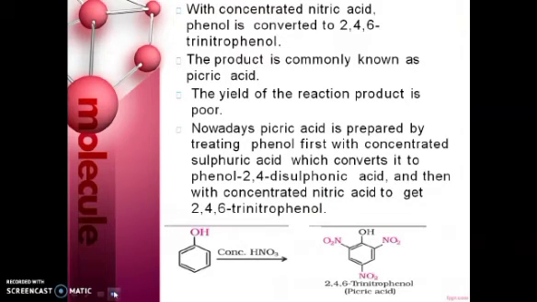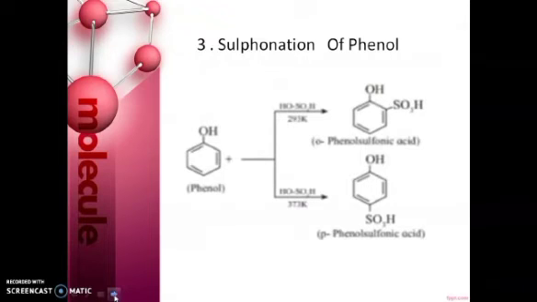So the next one is, with concentrated nitric acid, phenol is converted into 2,4,6-trinitrophenol. But this reaction gives a very low yield of 2,4,6-trinitrophenol, that is picric acid. So commercially we want more yield. So commercially picric acid is prepared by first treating phenol with concentrated sulfuric acid, which converts it into phenol-2,4-disulfonic acid, and then with concentrated nitric acid to get 2,4,6-trinitrophenol.